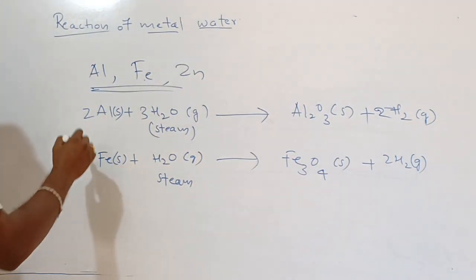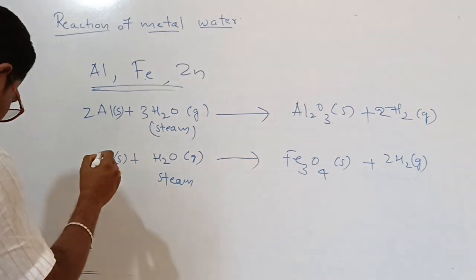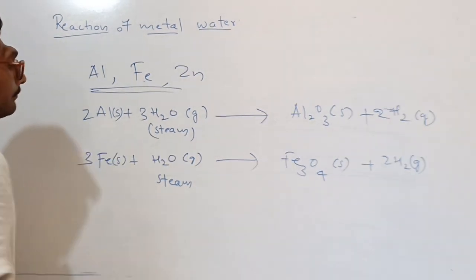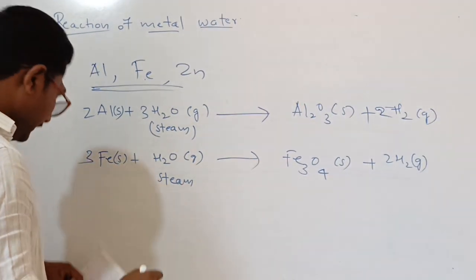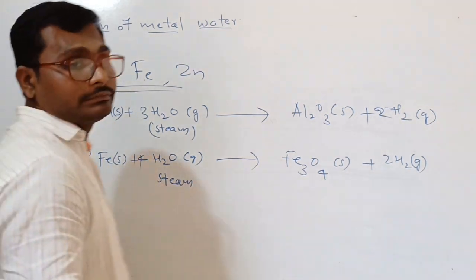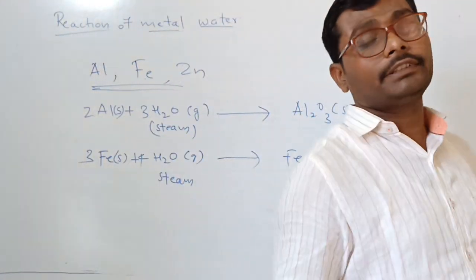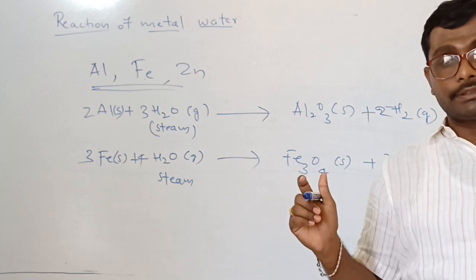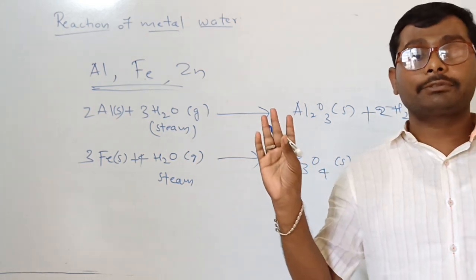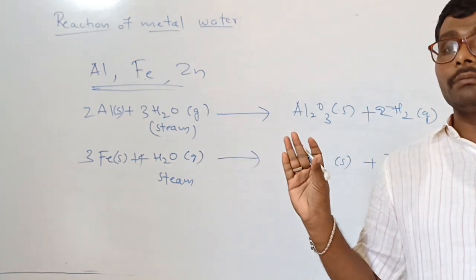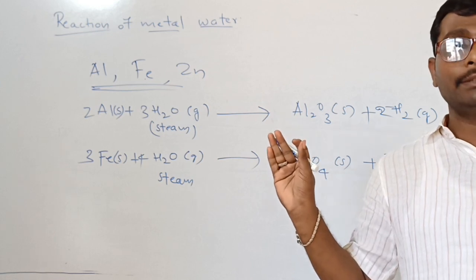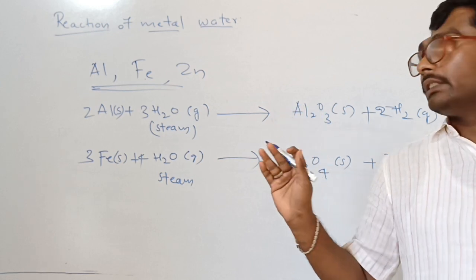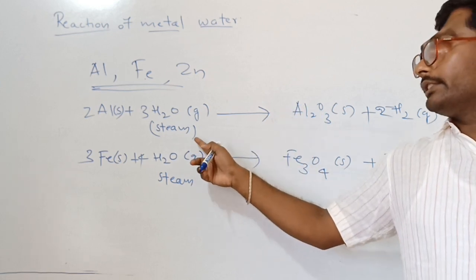These metals react with steam. In three stages: first some react with cold water, some other metals like magnesium react with hot water, and these react with steam.